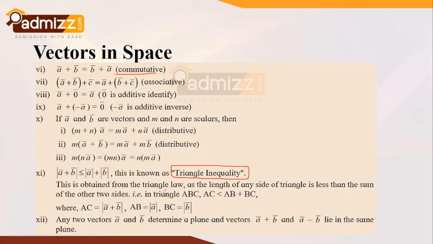Now let's say any two vectors a bar and b bar determine a plane, and the vectors a bar plus b bar and a bar minus b bar lie in the same plane.